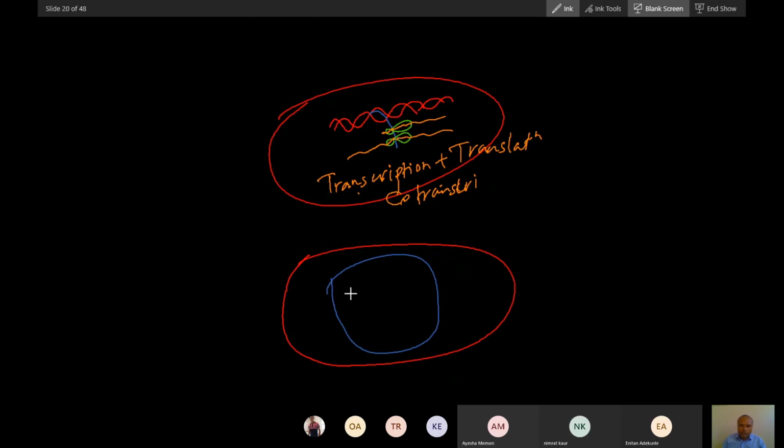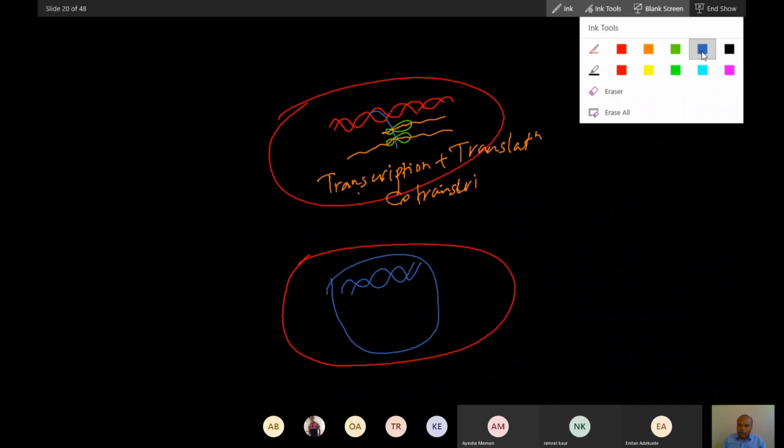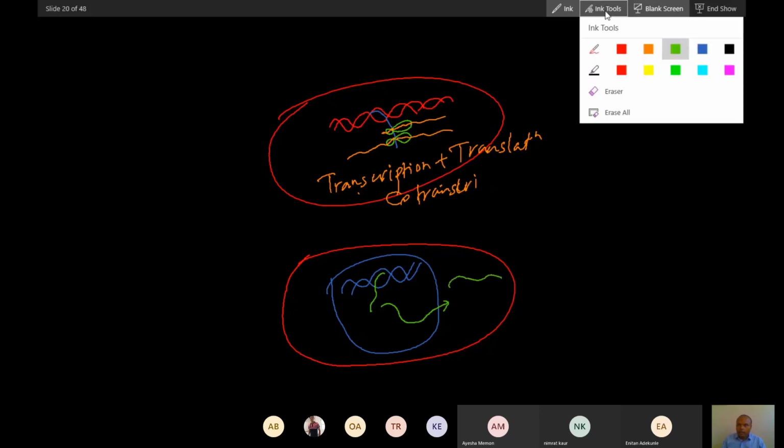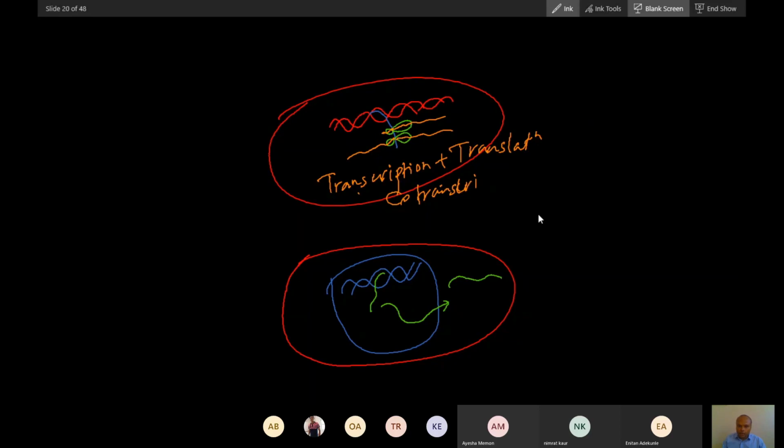In that nucleus there is DNA, and there will be synthesis of mRNA, and this mRNA will have to come out of the nucleus after splicing. Only then will there be assembly of the ribosome, and then protein synthesis. Did you understand this difference?